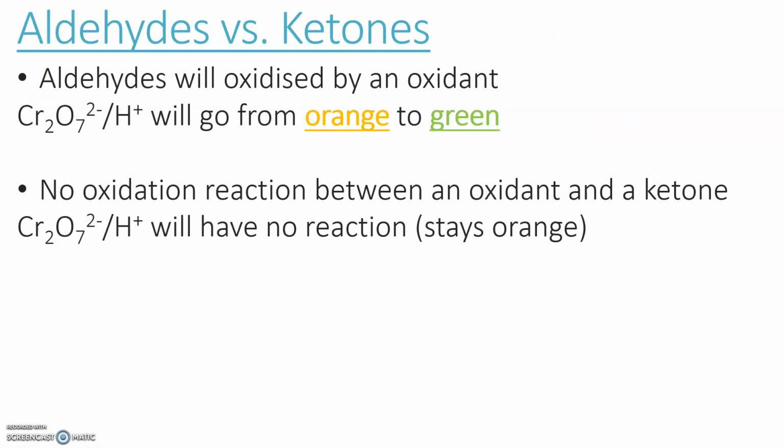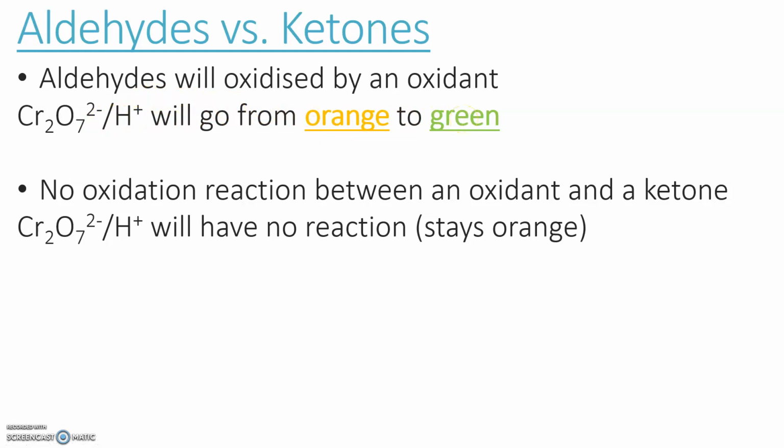An important distinguishing test between aldehydes and ketones: aldehydes will be oxidized by an oxidant. They will oxidize further to a carboxylic acid, and so we'll see a color change in dichromate. Dichromate will be reduced from orange to green. As it oxidizes the aldehyde, it itself will be reduced from orange to green, and we'll see the color change.